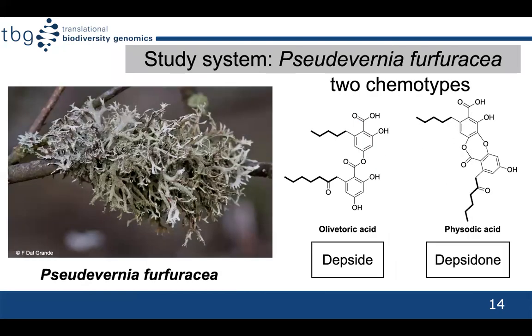To fulfill this knowledge gap, I chose as my study system Pseudevernia furfuracea, which constitutes two naturally occurring chemotypes: the depside olivetoric acid producer and the depsidone physodic acid producer. These two compounds are basically the same, except that olivetoric acid is a depside and physodic acid is the depsidone.